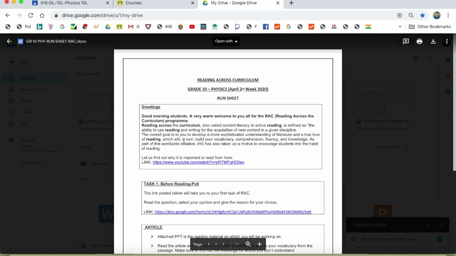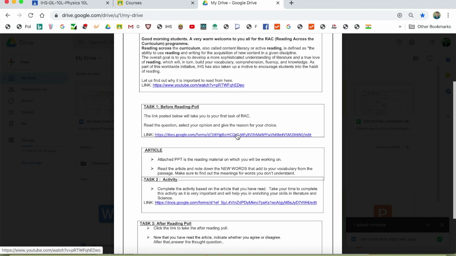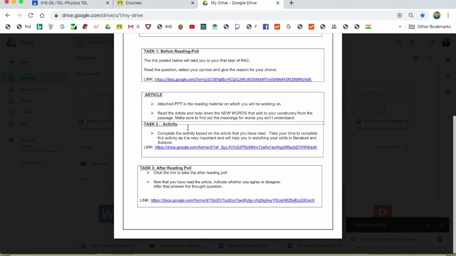So here we can see the greetings and a brief introduction of RAC. Then there is a motivator link. Then there is a Google form, that is the before reading poll, similar like pre-assessment. Then this article, the PPT that we have to post. Then the activity, based on the activity we have some questions. This is the link for the Google form. Then this is the after reading poll and there is a link for the same.